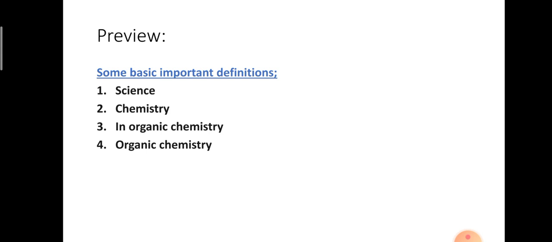Next, moving on to chemistry. What is the definition for chemistry? Chemistry is also a branch of science which deals with the study of substances or chemicals or chemical reactions. Example: composition, preparation and their reactions. Clear? Chemistry is broadly divided into two main branches: one is inorganic chemistry, the second is organic chemistry.